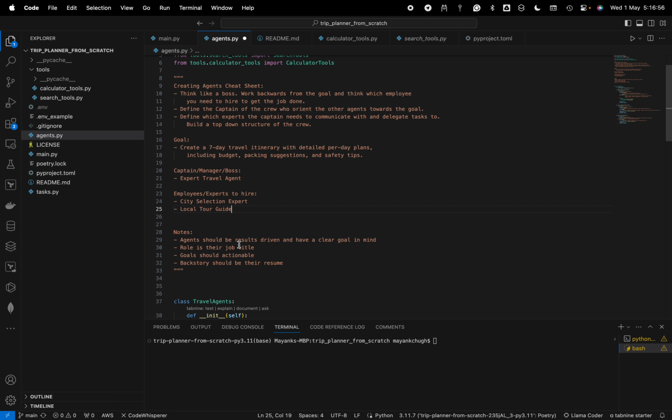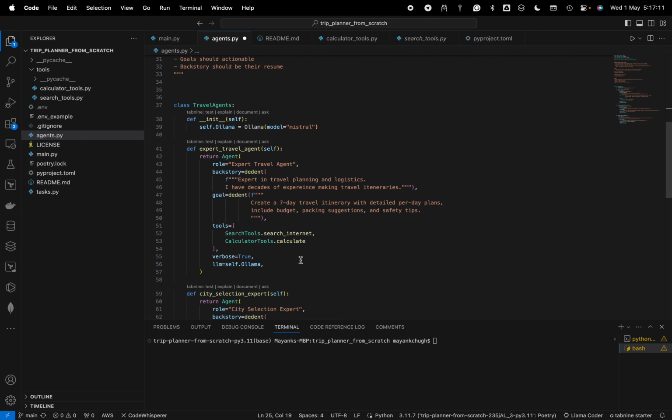An agent should be result driven and have a clear goal in mind. Role is their job title. Goal should be actionable. Backstory should be their resume. Okay, so this is how we have coded.